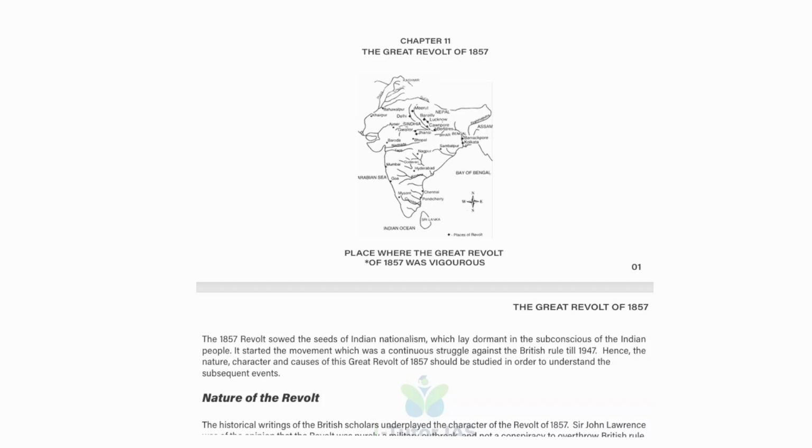It forced the end of the British East India Company's rule and shifted power directly to the British Crown, sparking intense nationalist sentiment and changing the course of India's freedom struggle. So this is actually the turning point of modern Indian history, and this revolt ended the company's rule. First of all, the Government of India Act 1858 was passed, ending the East India Company's administration and bringing India under direct control of the British Crown.